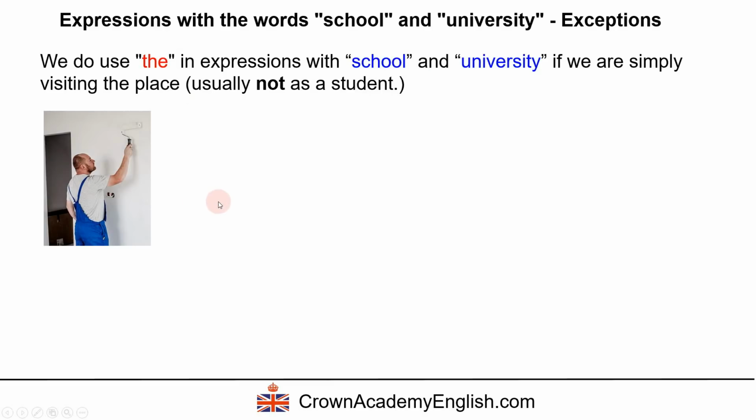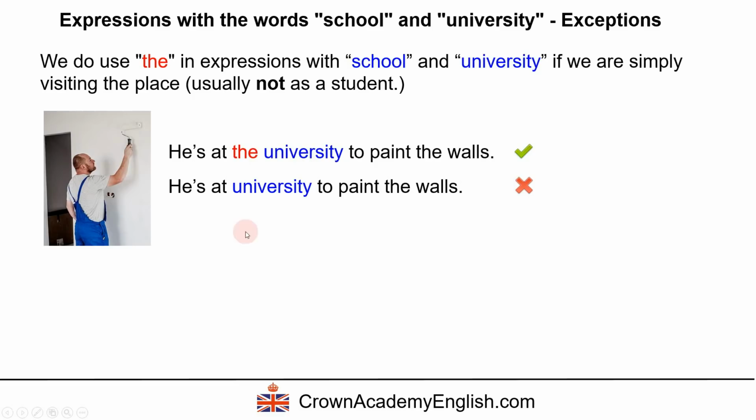Here's an example. He is at the university to paint the walls. So he's not a student, so we can say he's at the university. And in this context, in the context of this work, this is wrong. He's at university to paint the walls. No.